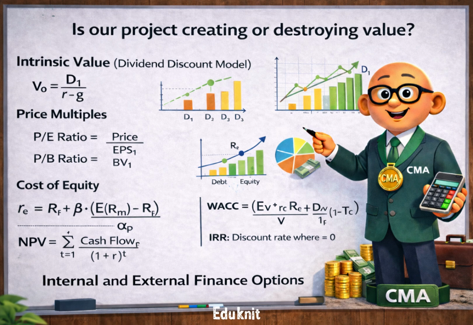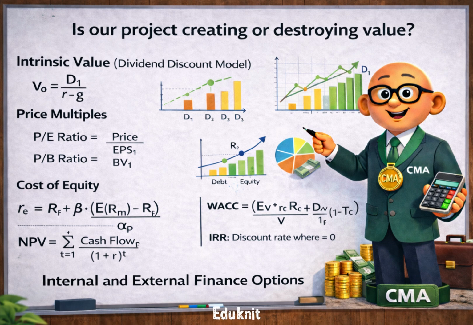Because if we issue shares now, we are selling them for 70 when they are worth 80. We're getting a bad deal. You're selling $1 for 70 cents. We are selling them too cheap. We are causing dilution to our existing shareholders. Explain dilution a bit more. It means each existing share now represents a smaller piece of the pie, and we sold that new piece for less than it was actually worth. So the cost of equity is effectively too high relative to the price. We are destroying value for current owners by bringing in new owners at a bargain basement price.